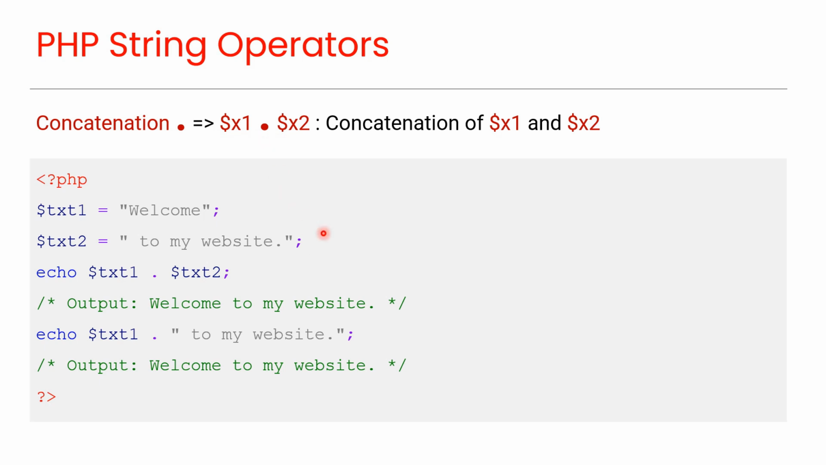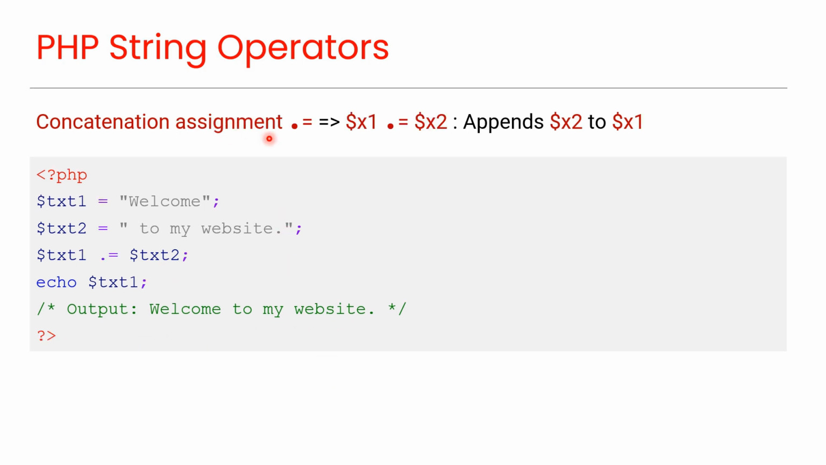Here is an example usage. Here we are combining two variables using this operator. And you can see the output here. And here we are combining a variable and a string using this operator. And you can see the output here.